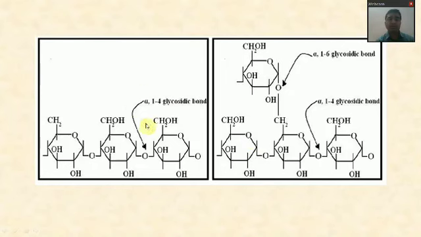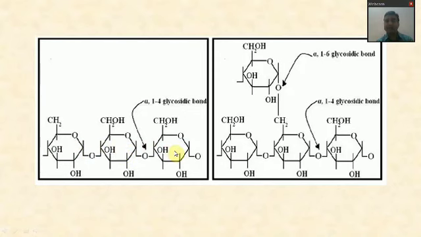This figure on your left side has only one bond, that is alpha 1,4 glycosidic bond, due to which the chain is in linear fashion only, in the horizontal way.